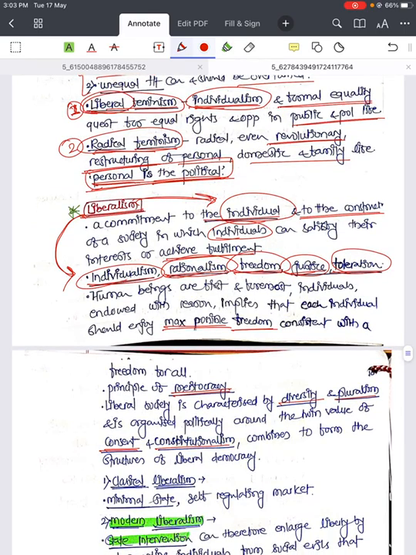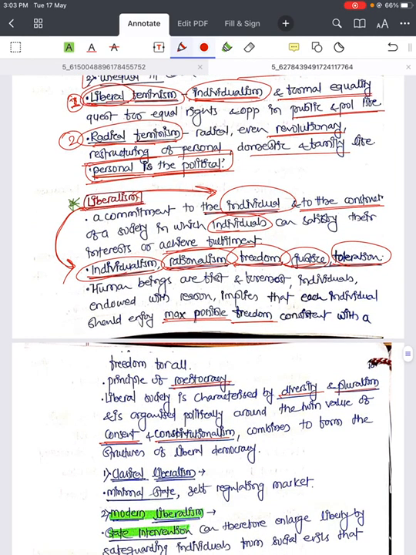Human beings are first and foremost individuals endowed with reason. That means human beings can have reason, which implies that each individual should enjoy maximum possible freedom consistent with a freedom for all. So this is again very important, maximum possible freedom, but it should be consistent with a freedom for all.